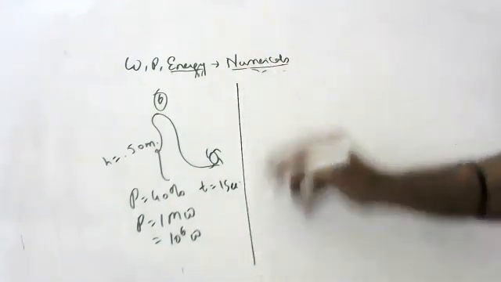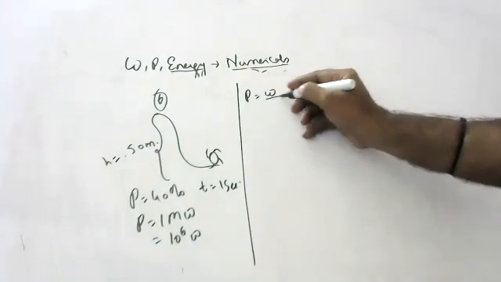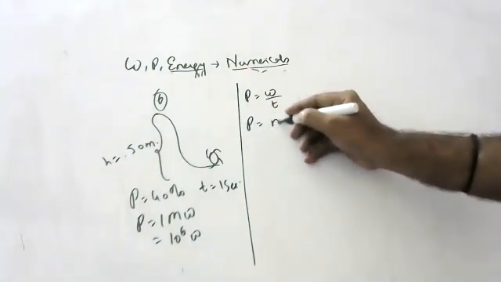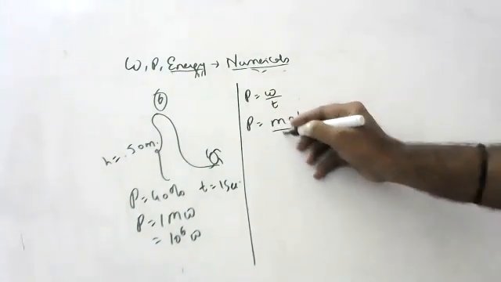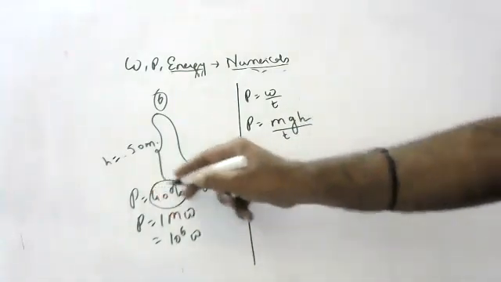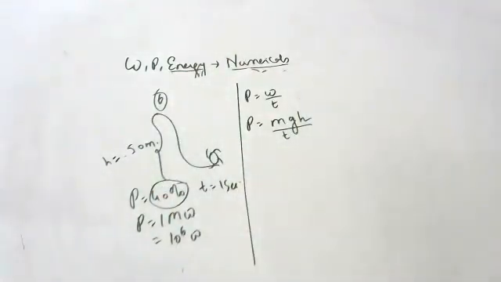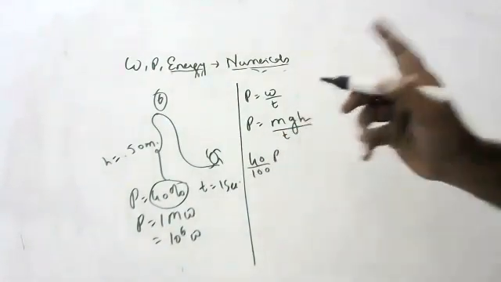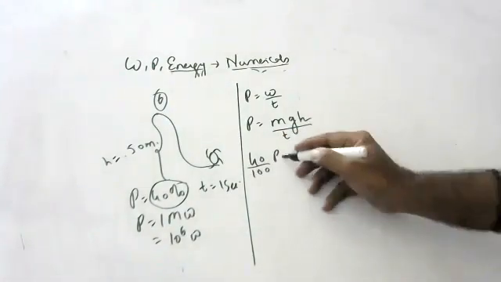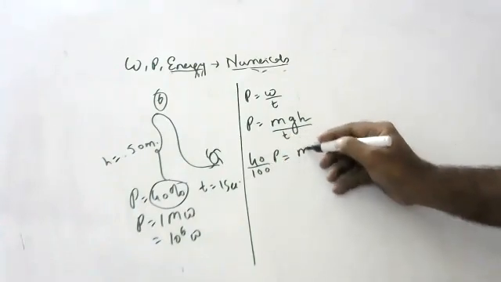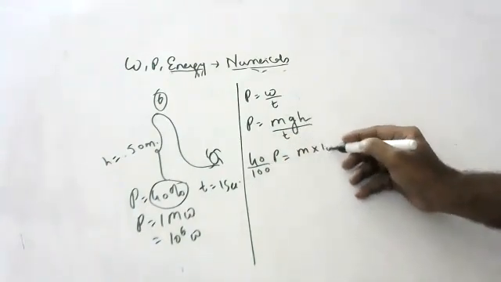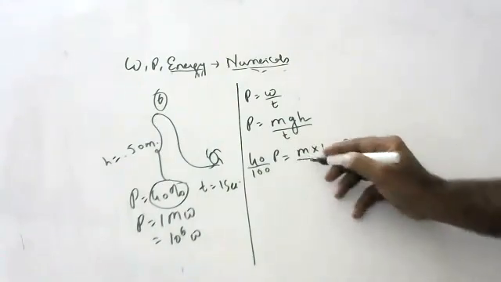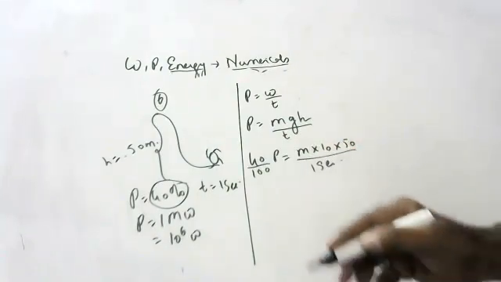Okay, children, the power formula: power is equal to work by time, mgh by t. How much energy is useful, children? Efficiency 40% means only 40% of the power is useful, and that is equal to mass, how much, children? He is asking mass only. And g is 10, height is 50, in 1 second.